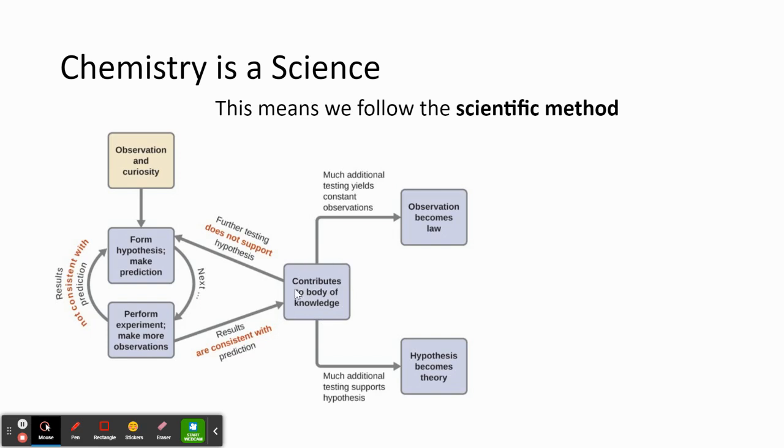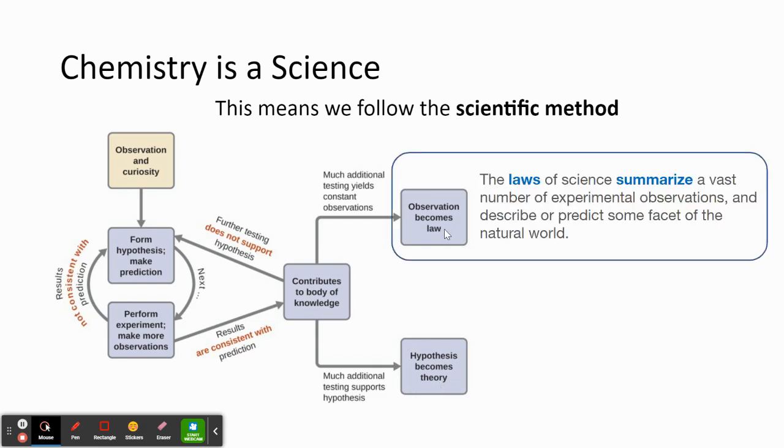Now, if we continue to test and further testing doesn't support our hypothesis, we'd have to start over again. But if we further test and we do support our hypothesis, then much of the additional testing would lead to an observation becoming a law. And if additional testing supports the hypothesis, it may also become a theory.